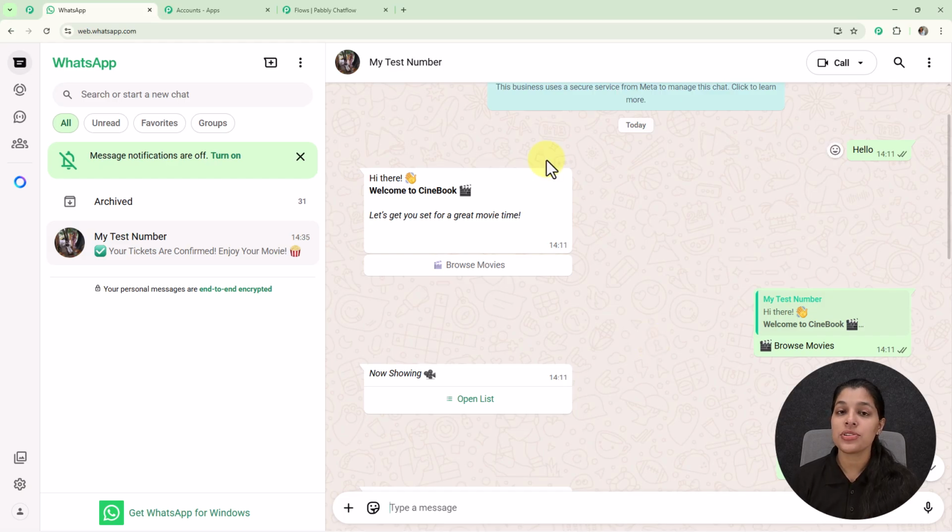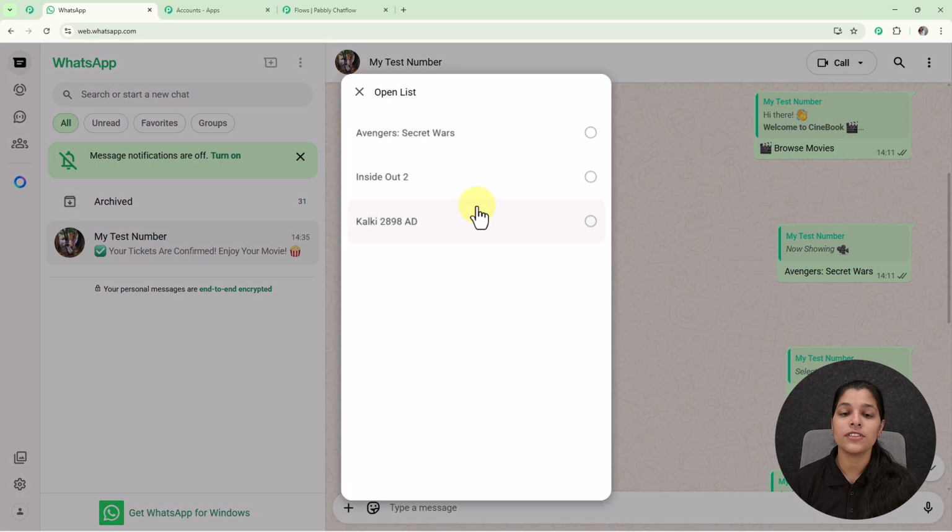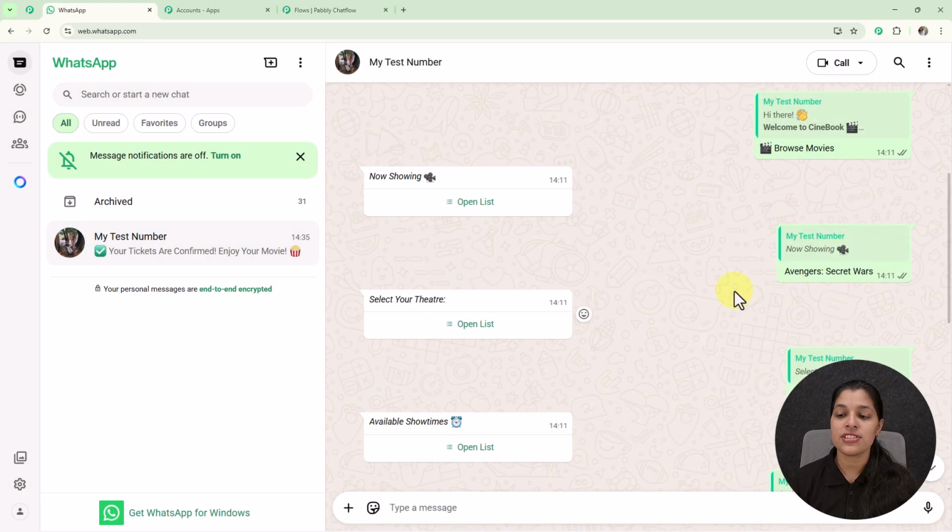Now let's say I'm the user or the customer. So here I have entered this message, that is hello. Here I'm getting this welcome message, that is hi there, welcome to Cinebook. Let's get you set for a great movie time. And here I'm getting this button, that is browse movies. So here I have selected this button, I'm getting the list of the movies, and I have selected this first movie, that is Avengers Secret Wars.